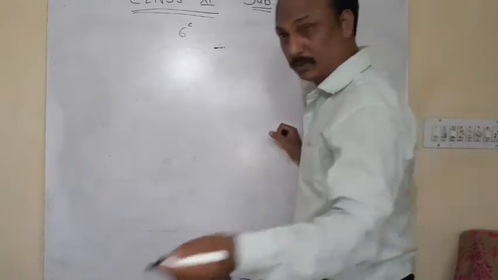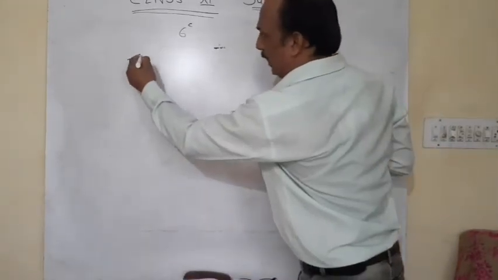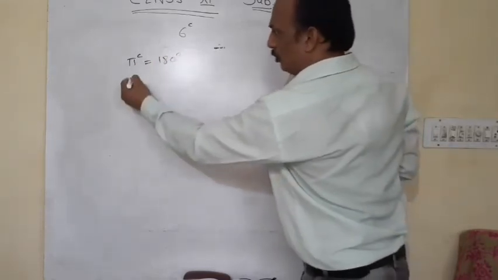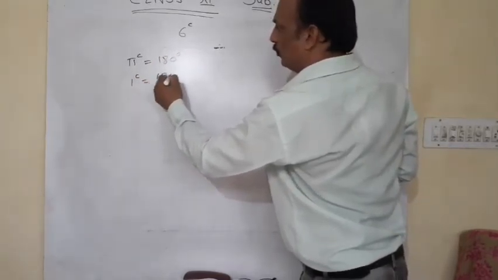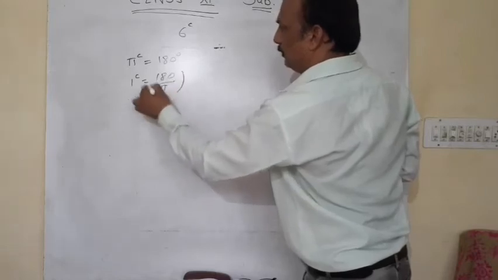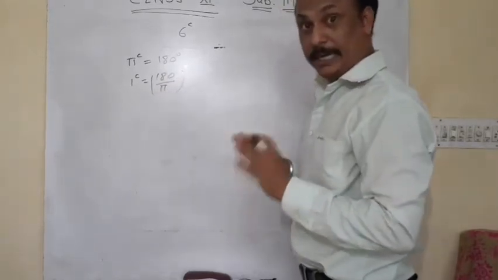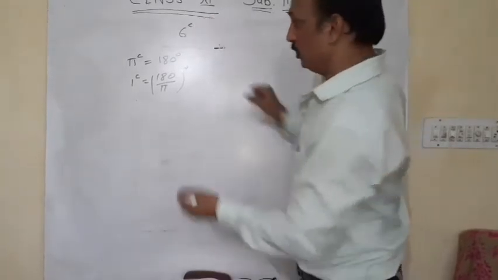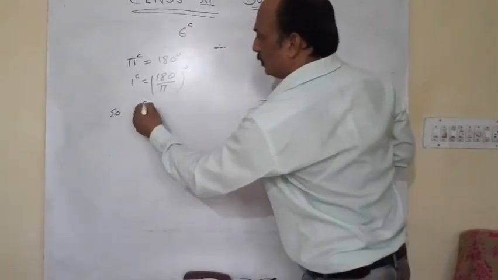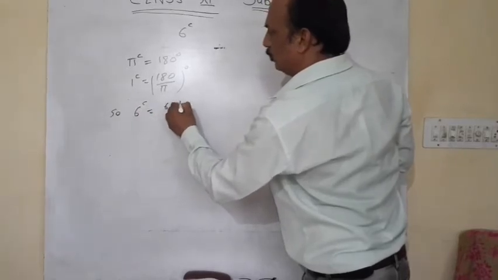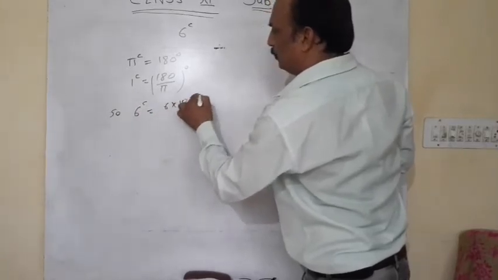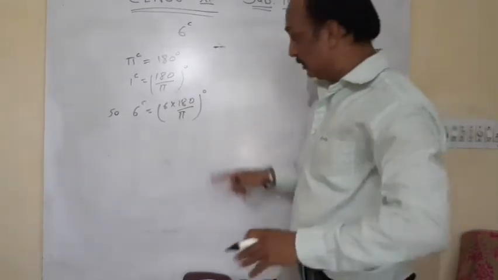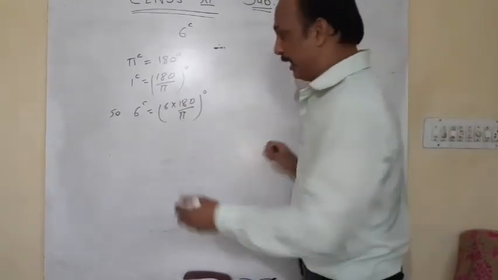Now we all know that pi radian is equal to 180 degree. So 1 radian is equal to 180 upon pi degree, and we want to calculate 6 radian. So 6 radian is equal to 6 into 180 upon pi degree. Is that clear?